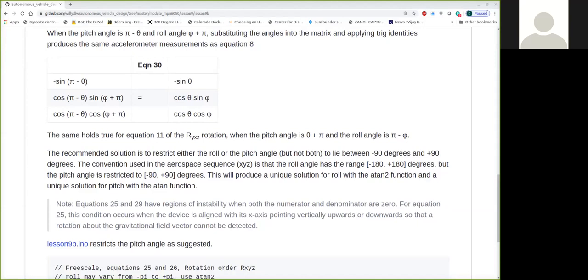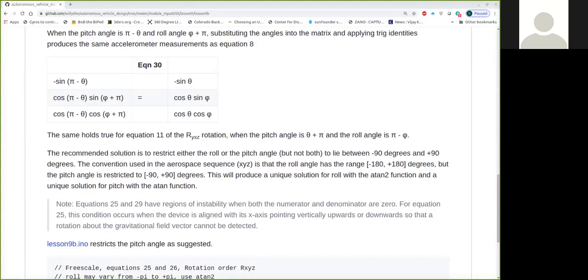So we'll use this convention: the roll angle has a range of minus 180 to plus 180 degrees, but we're going to restrict the pitch angle to minus 90 to plus 90 degrees. That gives us a unique solution for roll when we use the atan2 function. We just looked at atan2 and we know it gives us angles in the range of minus pi to plus pi, which is minus 180 to plus 180.